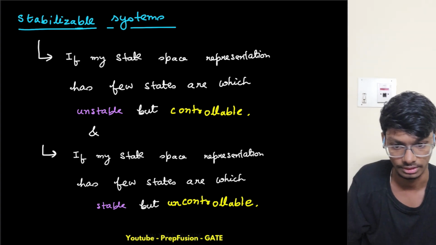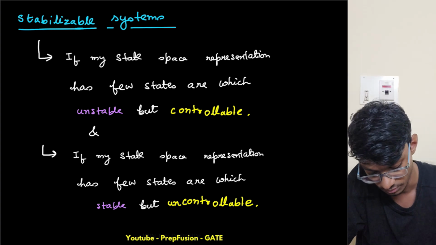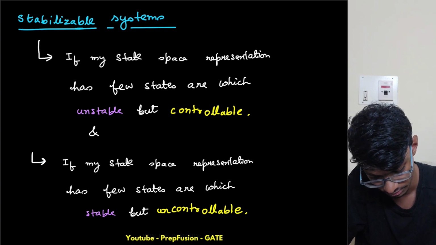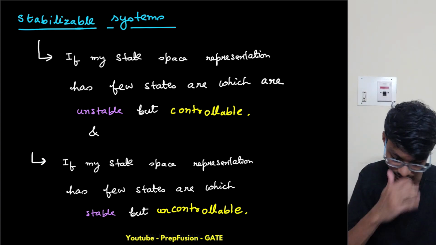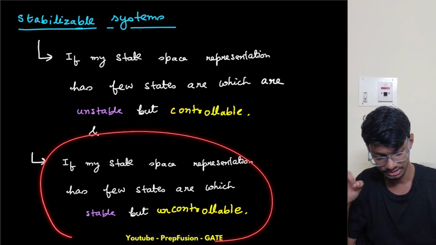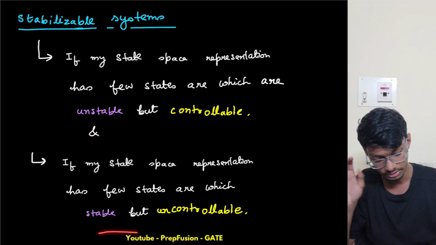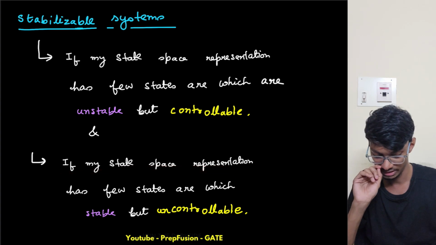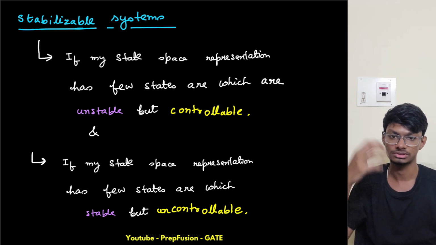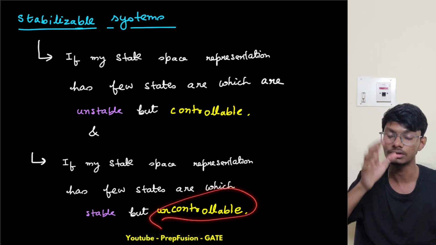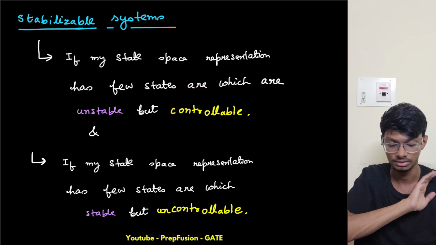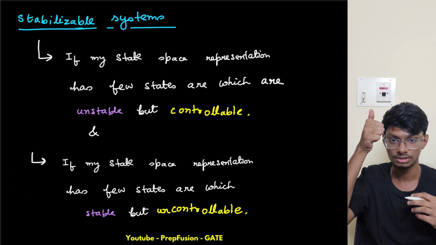Just hold on a second. Which are unstable but controllable. Okay, so yeah, this is basically the thing. I told both things, so that is okay, right? If my state space representation has few states which are stable but uncontrollable, that is fine. Then the system is stabilizable, because that part is already stable. The uncontrollable state variables are stable, that is fine, and the controllable state variables are unstable, but we can make them stable. Hence this type of system is known as a stabilizable system.